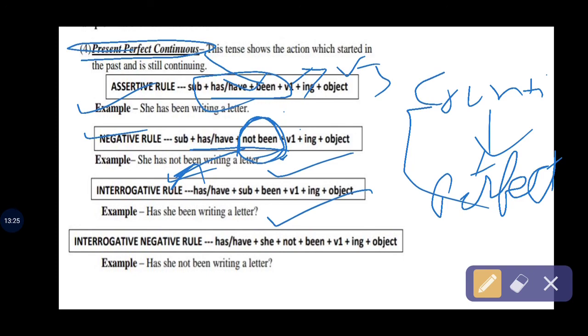And the interrogative negative rule: has, have plus subject plus not plus been plus verb first form plus ing plus object. I call see here as subject. Okay, here is the example of this tense rule.